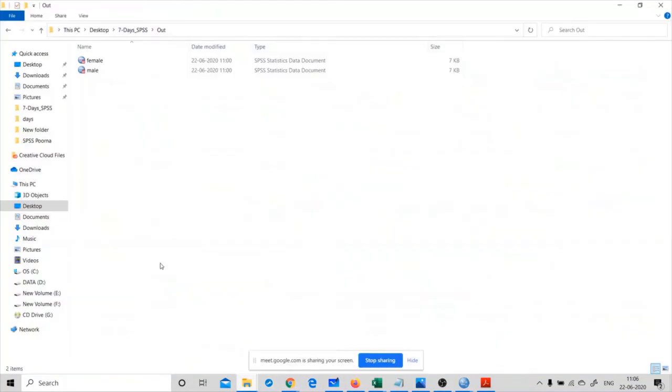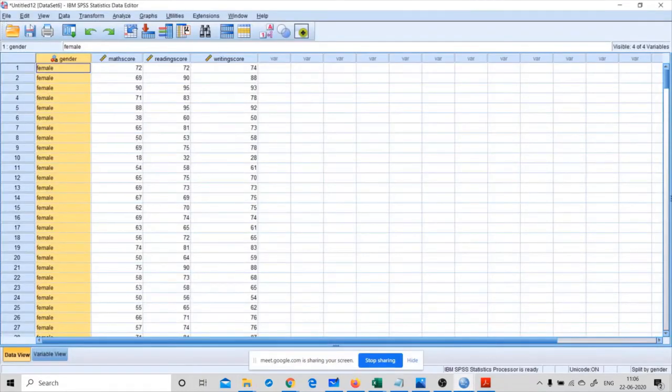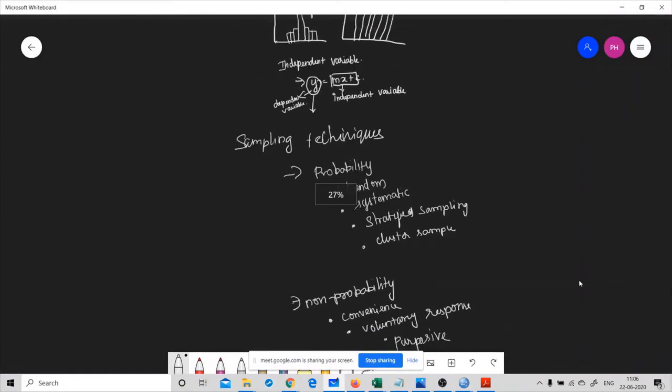Now check. We can see two files here. Let me open this with SPSS. Okay, the data set is composed of 158 female records. Let me note it down.